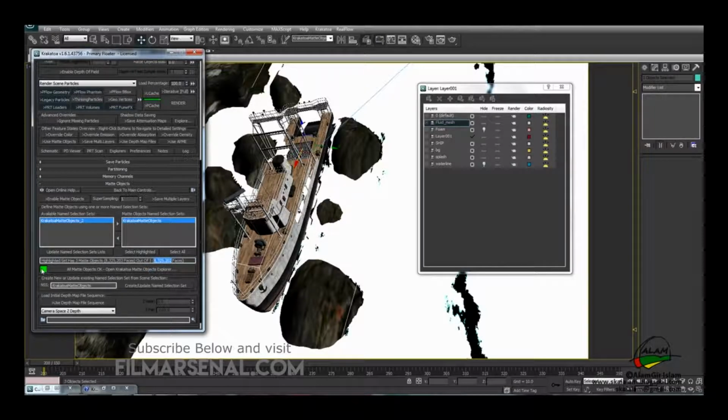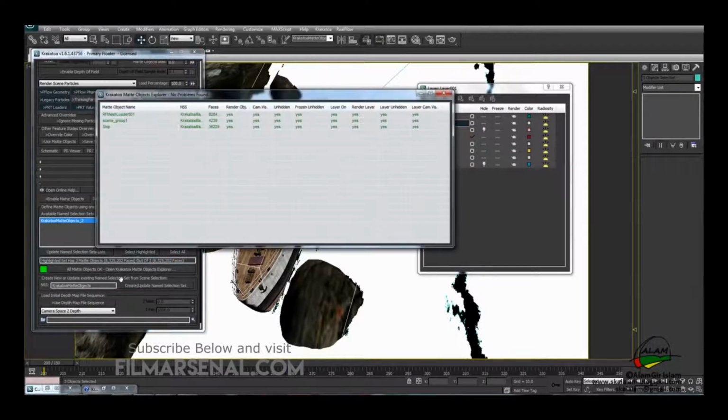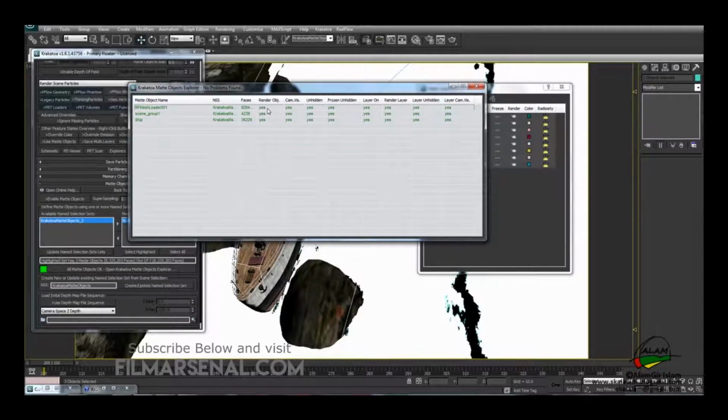If this button is green, it means the matte objects are okay and we can start the render. If this button is red, that means something is not working. If we click on this, it will open up this list so we can see which objects are added to the group and if they are renderable objects or not.